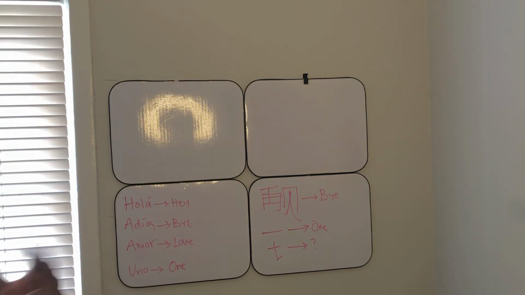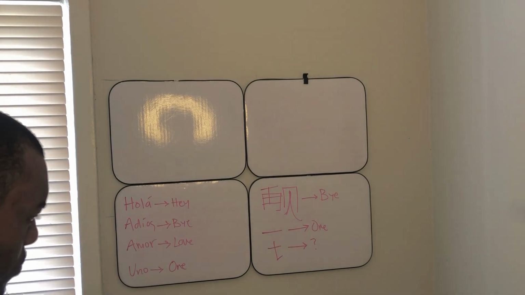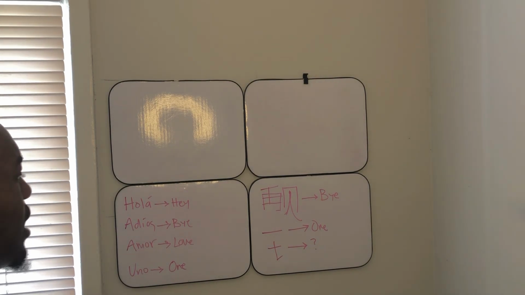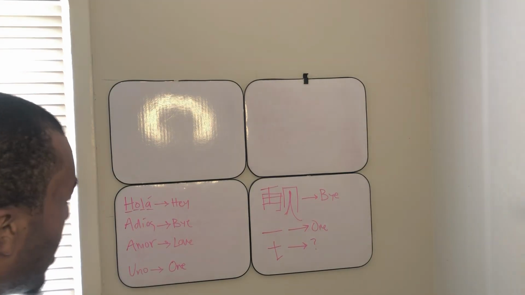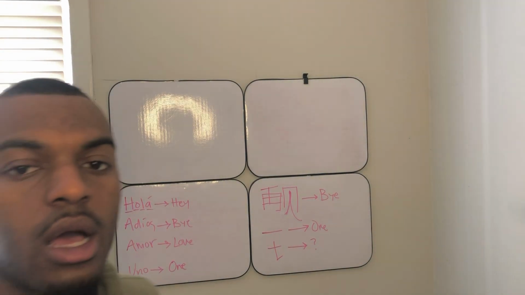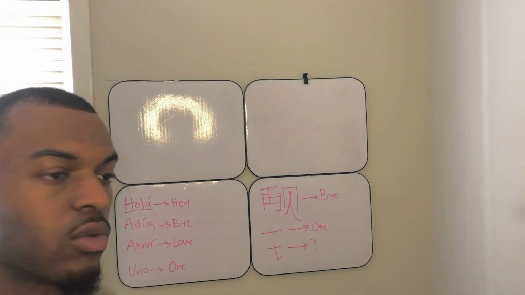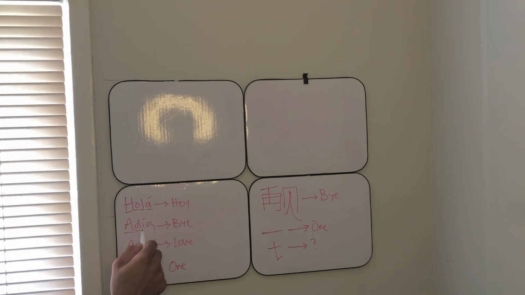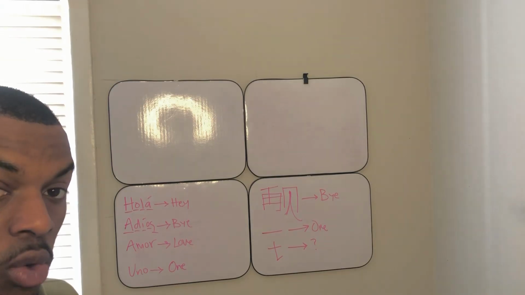So again, using these as an example, we got Spanish on this side and we got English on this side. This is the Spanish verbal expression, and this is the English side. I want to point out something real quick. This is a little bit easier because we got some familiar characters right here. How do you spell hola? H-O-L-A. Those are English alphabetical characters, even though it's a different language. How do you spell adios? A-D-I-O-S. The script is still the same.